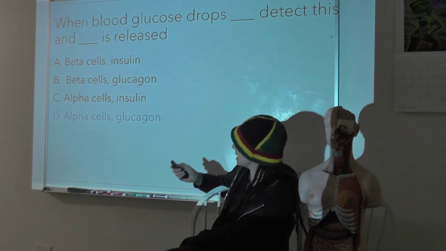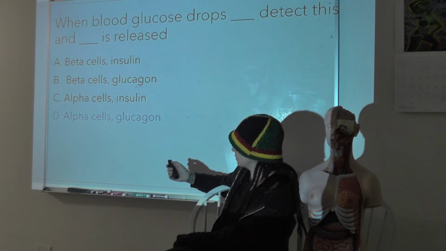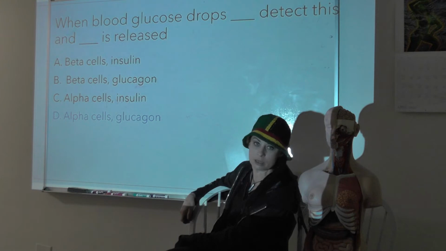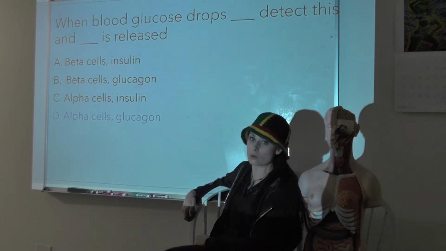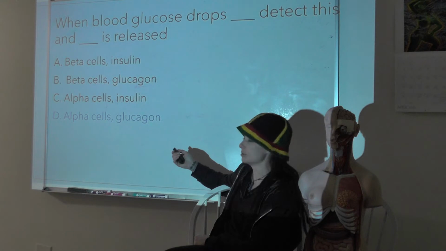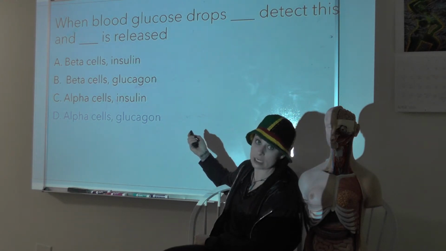Alright, the answer is D. When blood glucose drops, alpha cells detect this and they're going to release glucagon. What does glucagon do? Goes to the liver and stimulates glycogenolysis, so we can break down our stored glycogen and release that as glucose to the blood until we come back to homeostasis by going to eating or something.